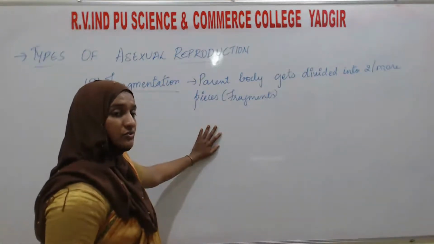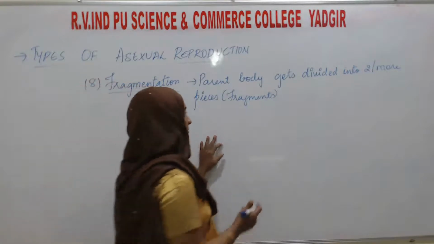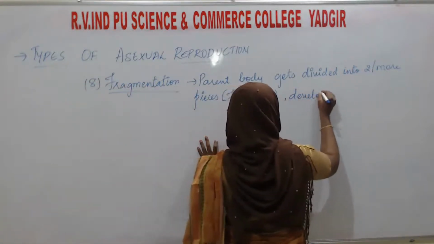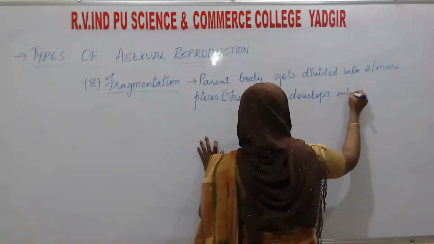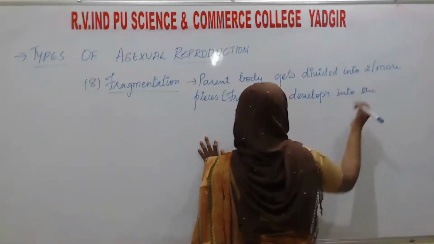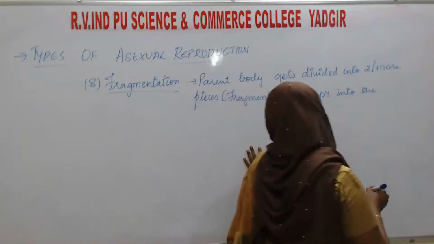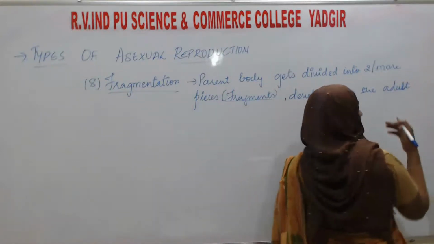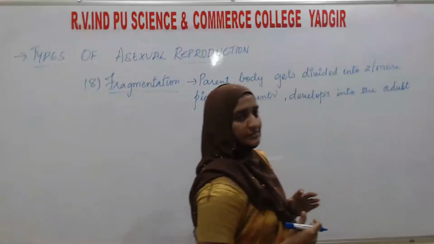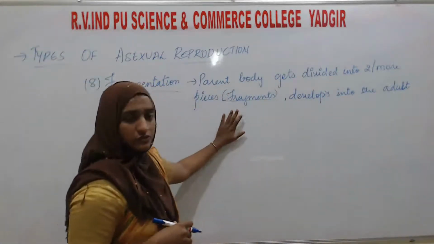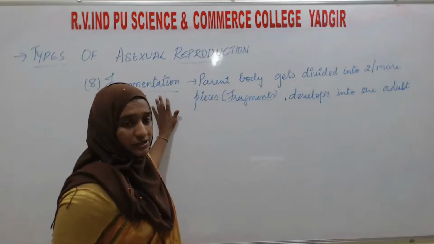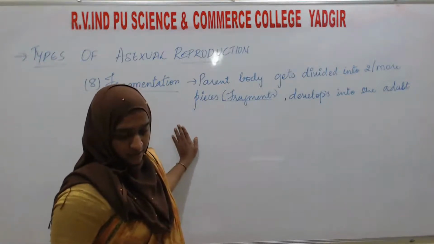Some of these pieces or fragments will develop into the adult. This process of getting broken down into pieces, and then a new individual forming, we can call fragmentation.